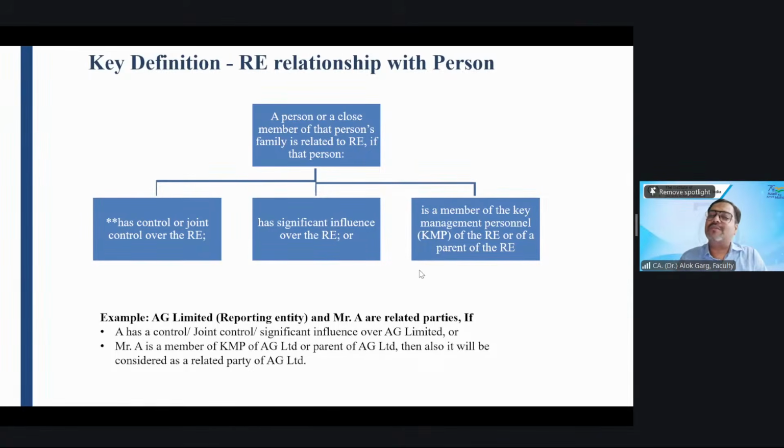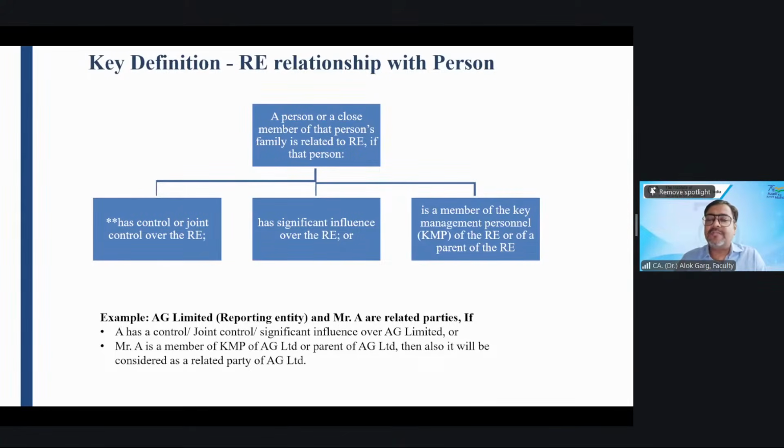So what is a close member of that person's family? It is a relative. ठीक है? याद करने के लिए, it is more like a relative. In accounting standard, spouse, for example, A is a managing director of a company. Of course, he is a KMP of that company. So the wife of A will also become a related party of the company.